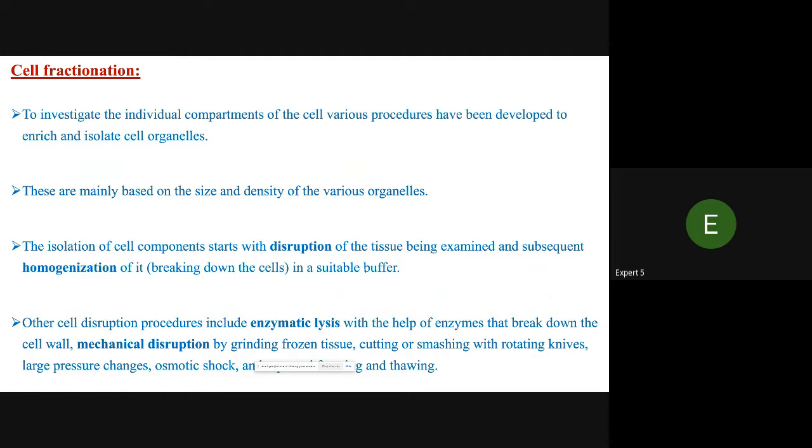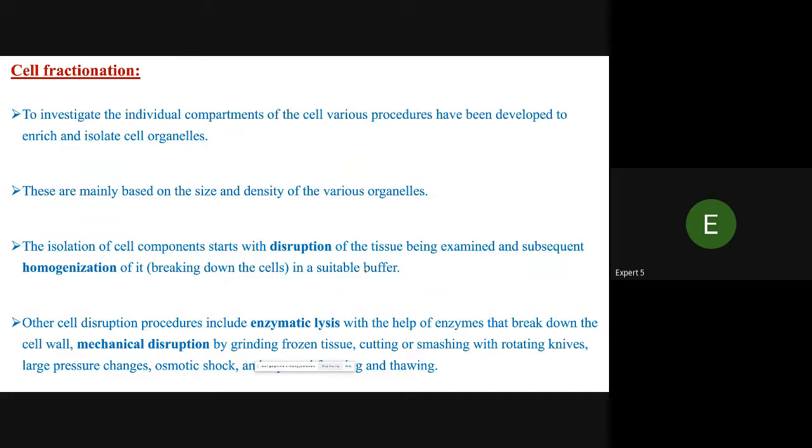Some normal centrifuges run at 4 to 5,000 RPM, revolutions per minute, and some are high speed centrifuges like 10 to 20,000, and some floor models of more than 20,000 are also available in your labs. Cell fractionation is done by the centrifugation technique. I will tell you in another slide.